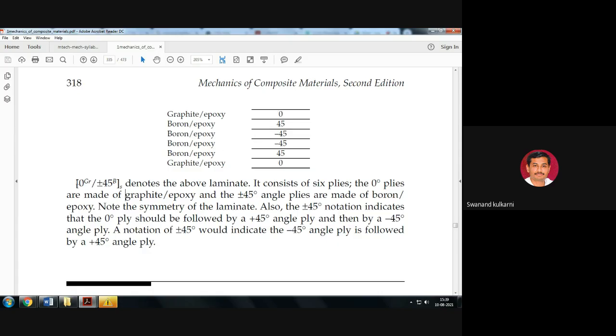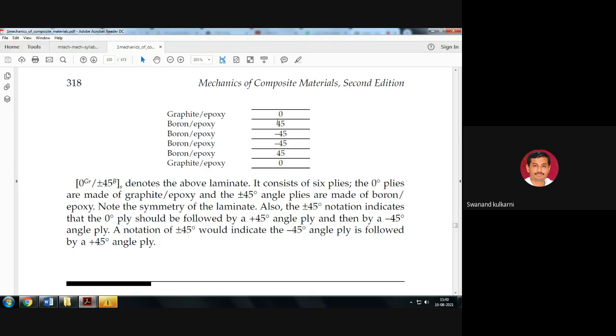So here, in square brackets, 0 degree graphite oblique plus and minus 45 boron is used, and this is symmetric here. So 0 is graphite, boron.